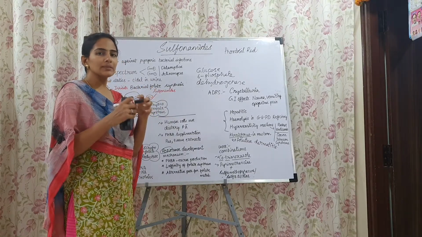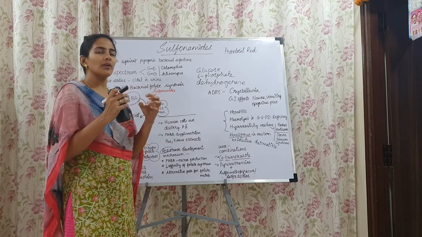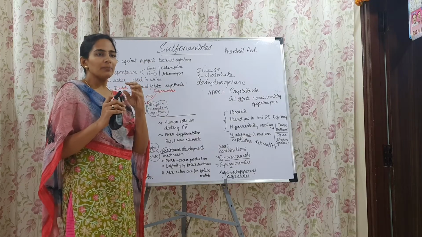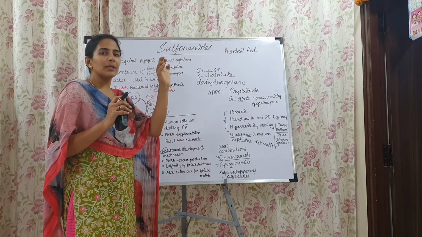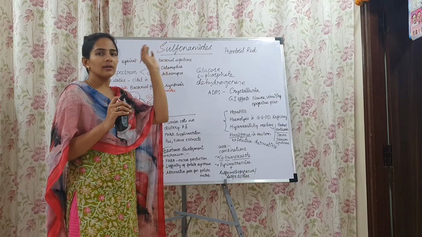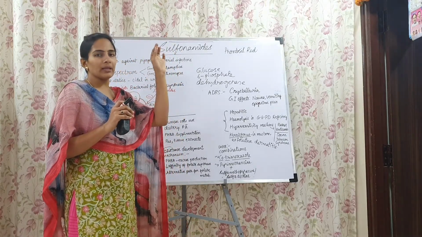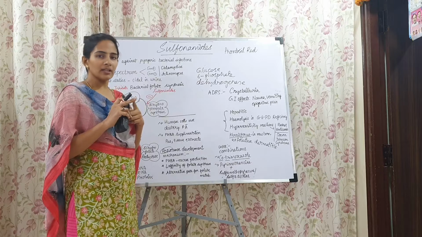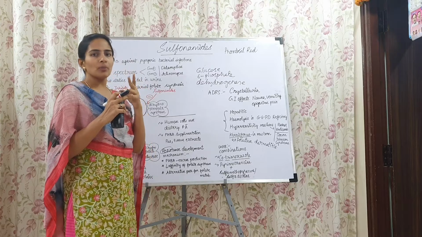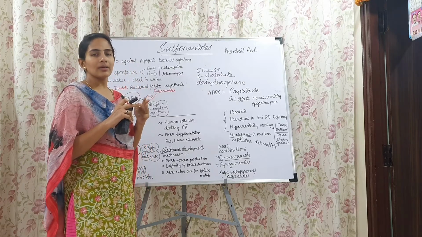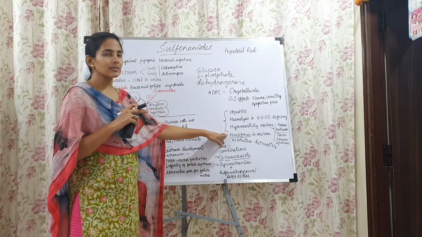There it displaces all the protein-bound bilirubin, and the bilirubin circulates freely in the blood, crosses the blood-brain barrier, enters the brain, and causes damage to the neurons. That leads to mental retardation in babies, vision problems, and hearing loss. All these effects come out. That is nothing but kernicterus.